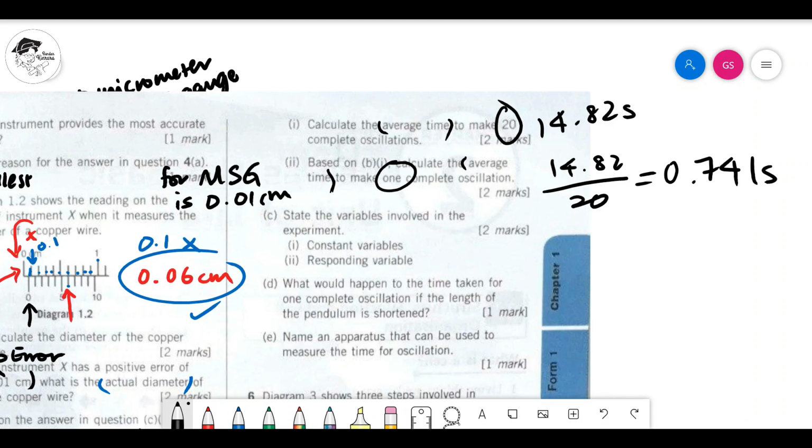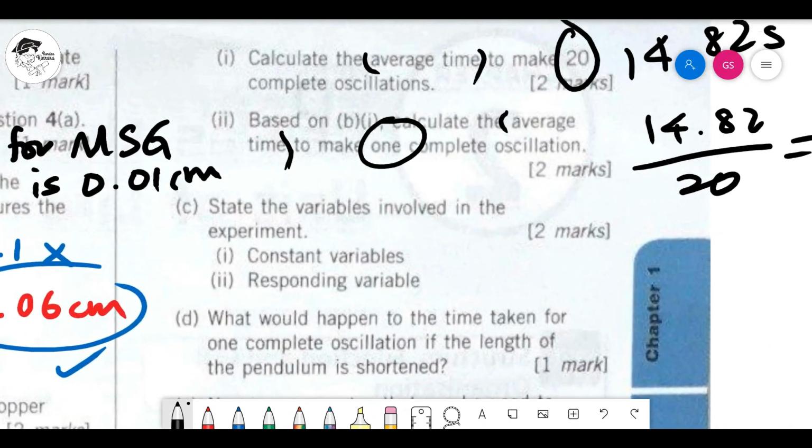Now, state the variables involved in the experiment: constant variable and responding variable. Constant variable is talking about fixed, not changing. So fixed is, what are the things that can affect? Mass of pendulum, because the greater the mass, the longer it takes for the oscillation. Mass of pendulum. Pendulum bob also can. Understood? Mass of pendulum.